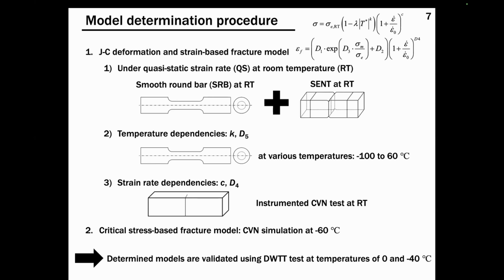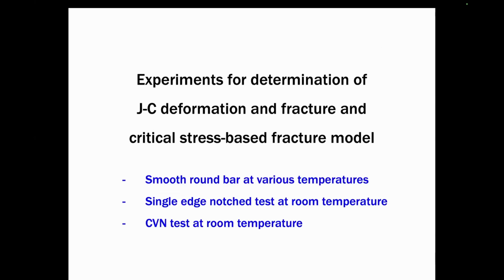The strain rate dependent parameters C and D4 were determined using instrumented CVN test conducted at room temperature. The critical stress-based fracture model for brittle fracture simulation were determined using CVN simulation using the determined Johnson-Cook models at -60°C. So determined models are validated by simulating DWTT at other temperatures.